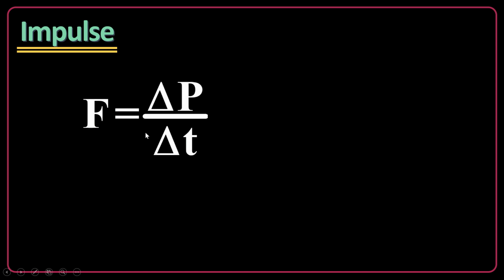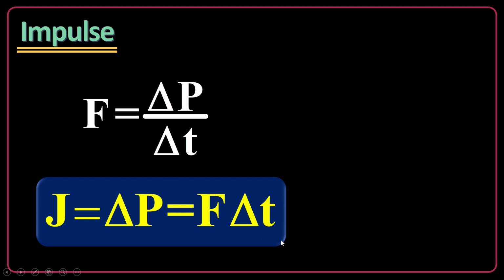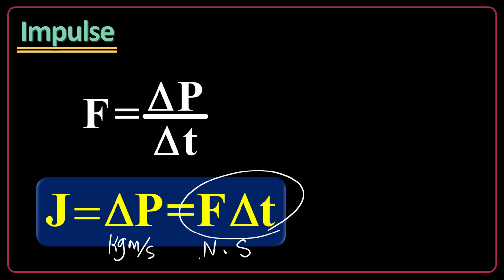Now let me introduce the concept of impulse. You remember we had F equals delta P over delta T, the rate of change in momentum. Now we rearrange the equation and write it as delta P equals F delta T. This delta P is called impulse. Impulse is nothing but the change in momentum. The unit of impulse could be the same as the unit of momentum, kilogram meter per second, or if you want, Newton times second.